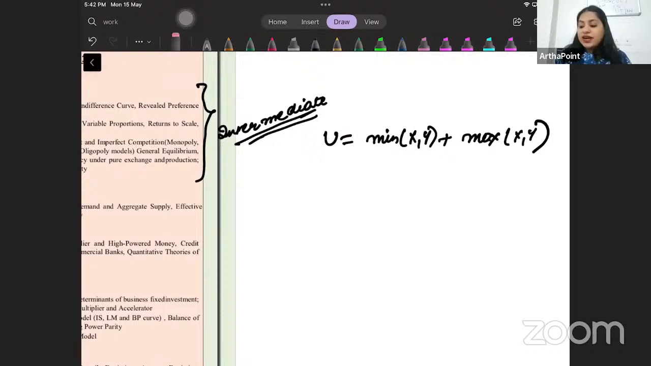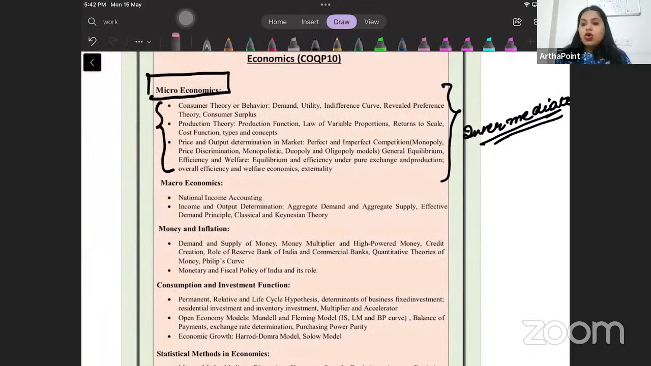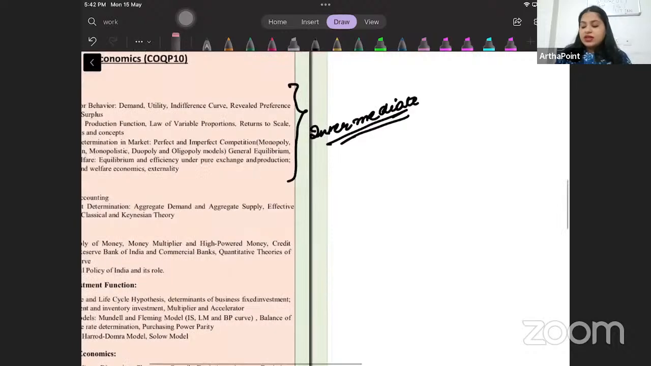So you have to understand till what level you should be revising and revise accordingly. There is no need, I am repeating, there is no need to go through the advanced lectures at this point of time.